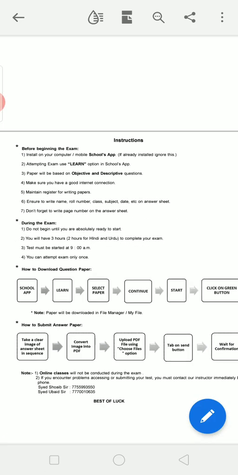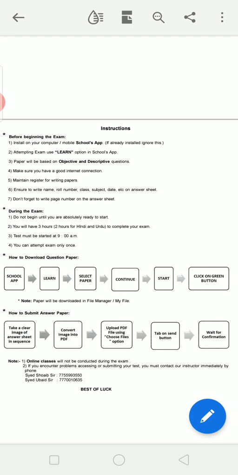The first instruction is: install the school's mobile app on your computer or mobile. If already installed, ignore this. The school app you have to install. The second one is: for attempting the exam, use the learn option in the school app. The paper will be based on objective and descriptive type questions. For 5th, 6th, 7th, 8th, 9th, 10th and 12th, all these classes have both objective and descriptive kinds of questions, as usual as we took in our physical classes.